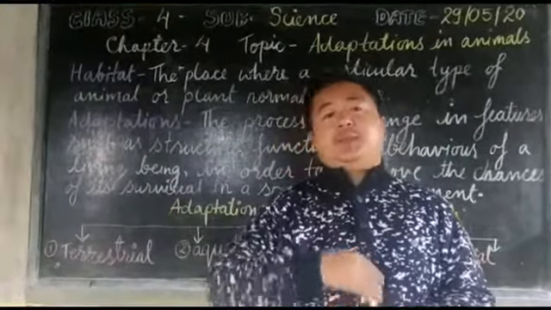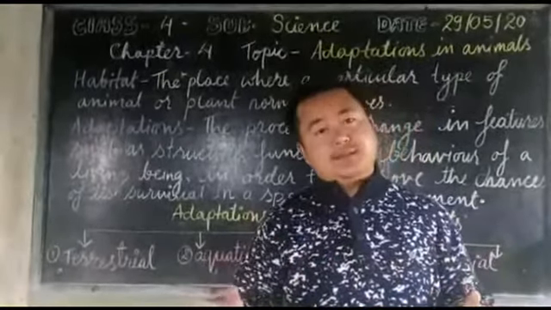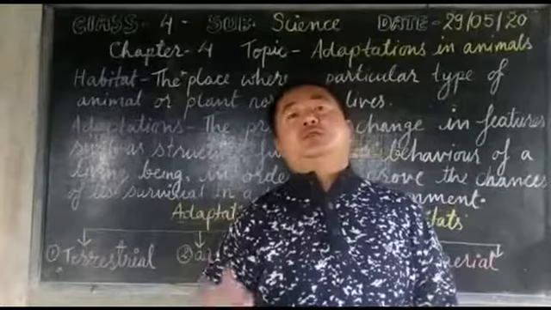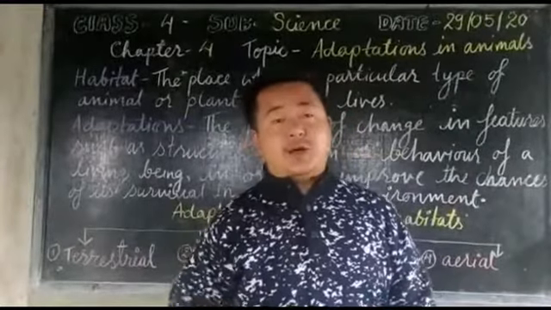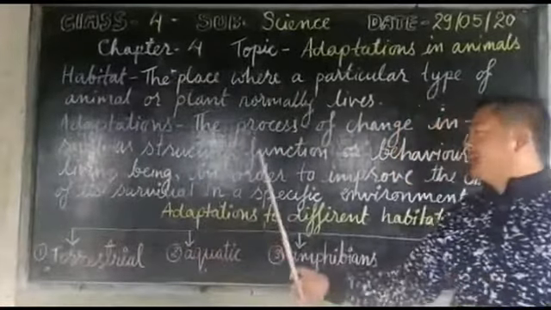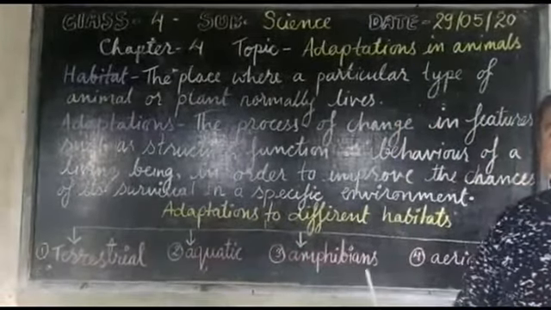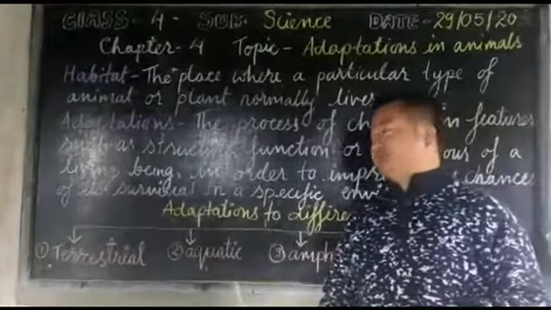Different animals live in different habitats. There are mainly 4 types, categorized as follows. You can see on the board, adaptation to the different habitats, the different places where they live.